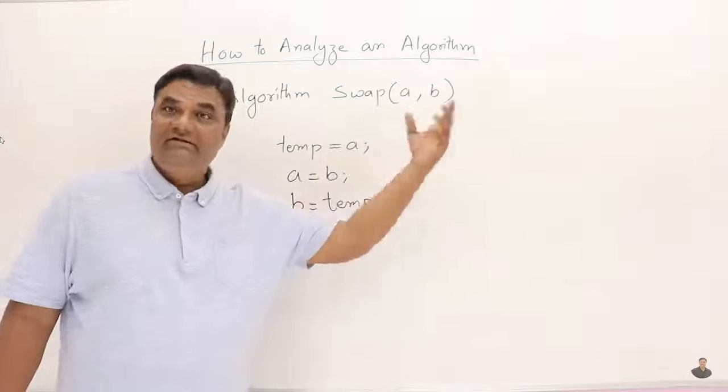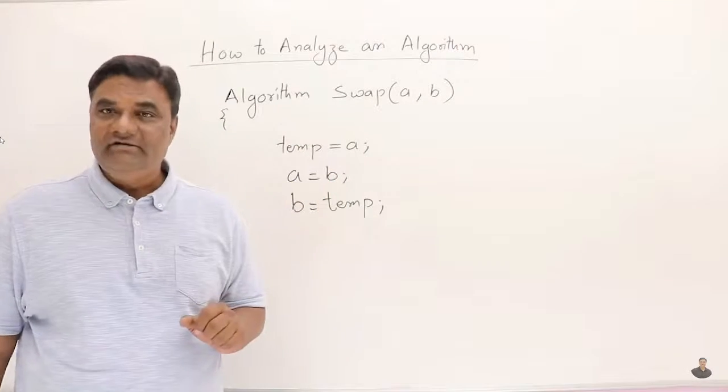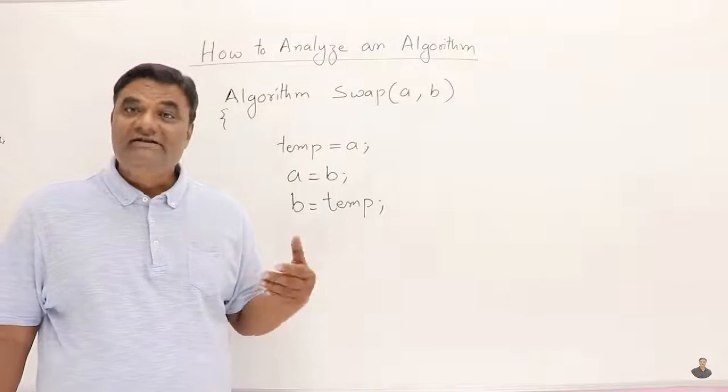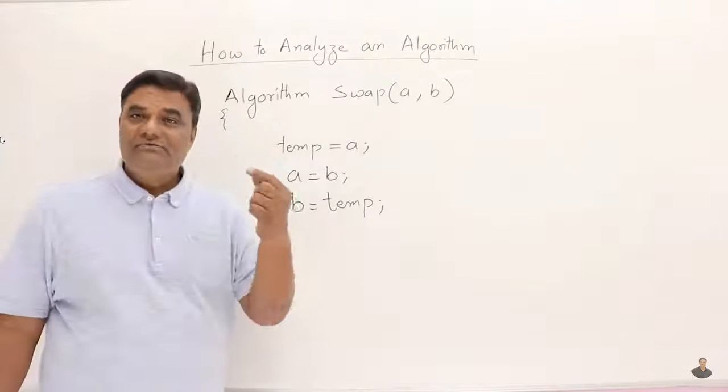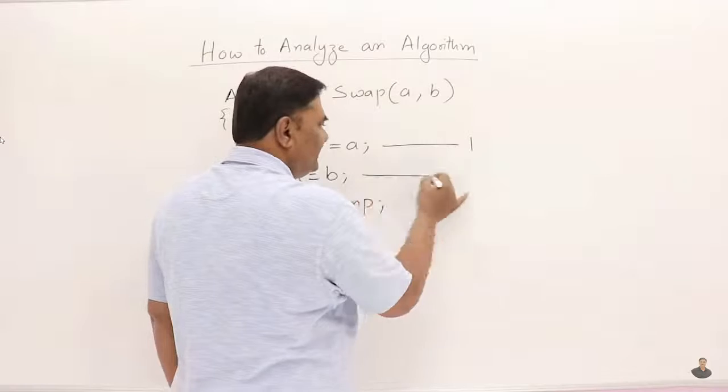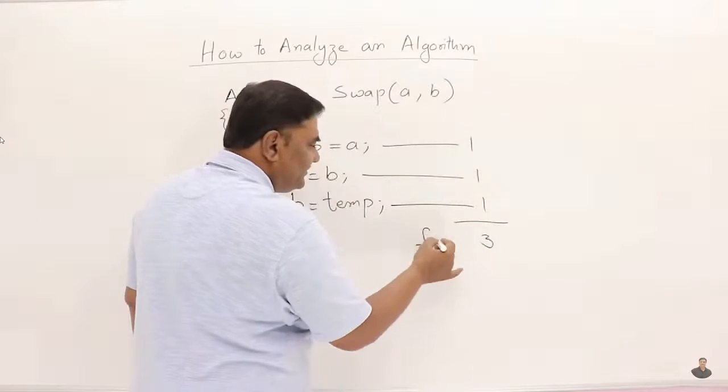If suppose the algorithm is calling another algorithm, using another procedure, then you have to analyze that also in detail. So simple means just direct statements. It's not a nested statement, right? So for a single statement, each statement takes 1 unit of time. So here I assume it takes 1 unit, 1 unit, 1. So total time is 3. So the time function f of n is 3.